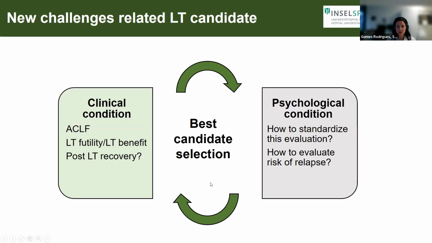Okay, so with great changes come great responsibilities. We have an organ shortage, particularly here in Switzerland. This is a great problem. How can we choose the best patients? Well, here we have two factors to consider: psychological condition and clinical condition. Regarding the psychological condition, we have two primary questions. How do we standardize the evaluation to make it as scientific as possible to choose the patients? And how can we evaluate the risk of relapse?